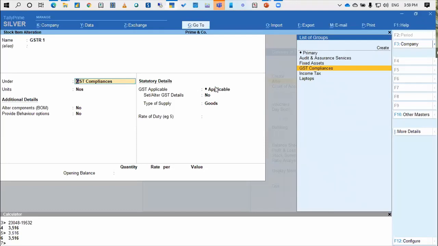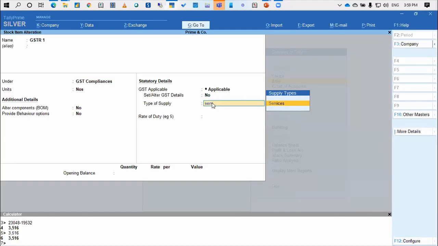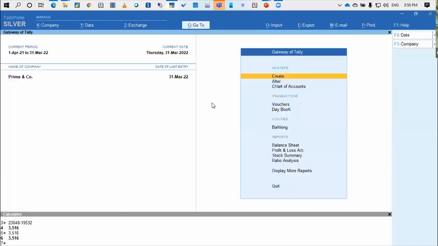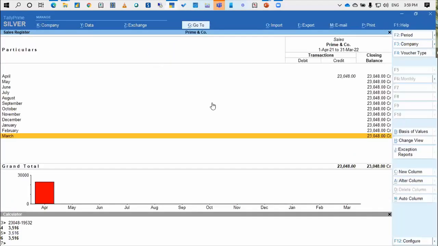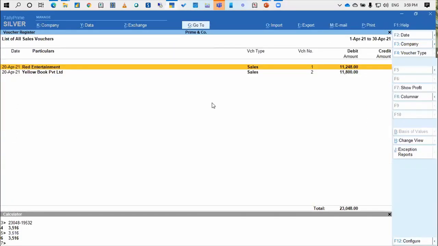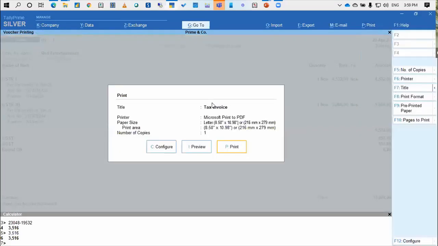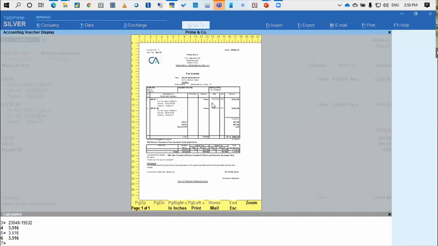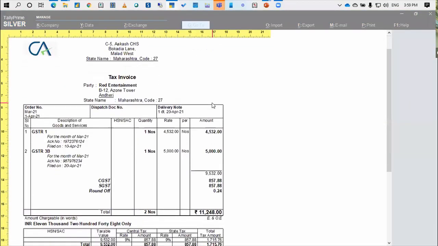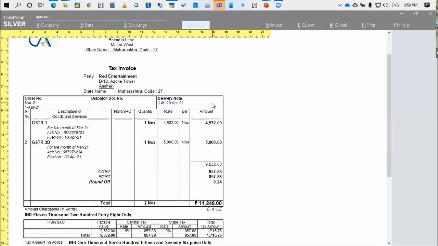See, now at the type of supply, if you take services, then that description of purchase will come as description of services. I think so. Let us see. I'm not sure about this, Jitin, but let us see. Or it will come as goods/services. Yes, it will come as a description of goods and services.